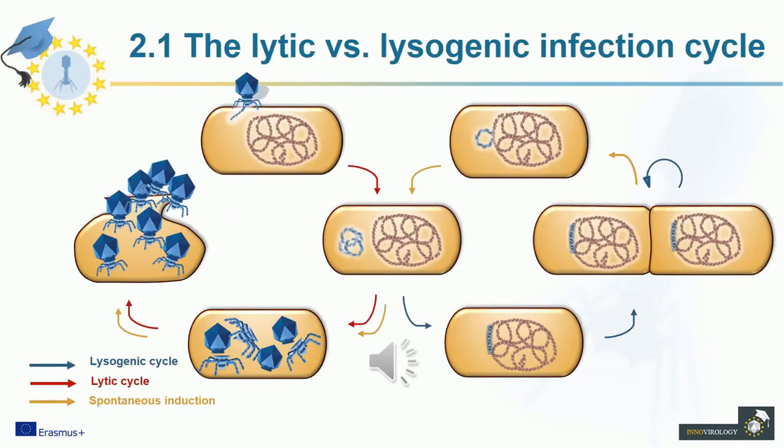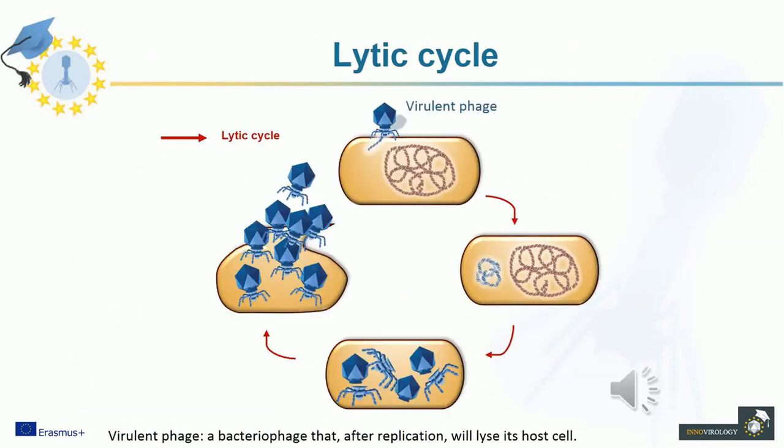During this presentation, I will talk about the different infection cycles a phage can follow. Some phages have a strict lytic lifestyle, meaning that upon infection, the bacteriophage will hijack the host machinery for production of new virions. These kinds of viruses are called virulent phages and will inevitably kill their host cell.